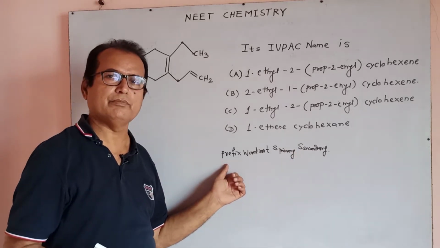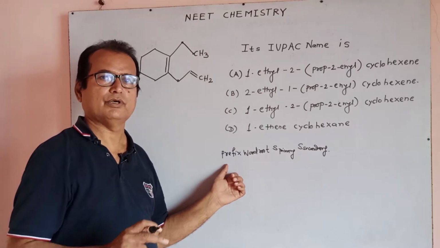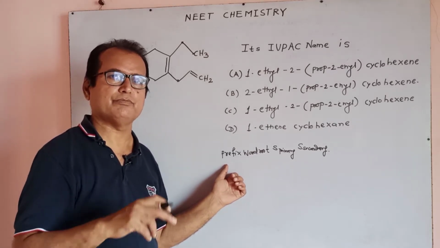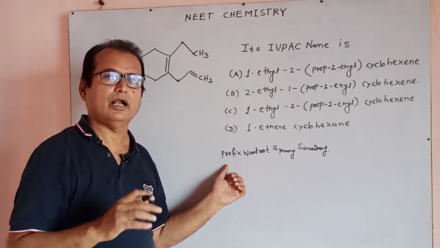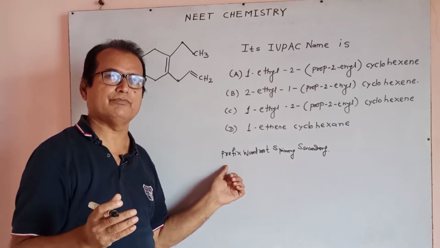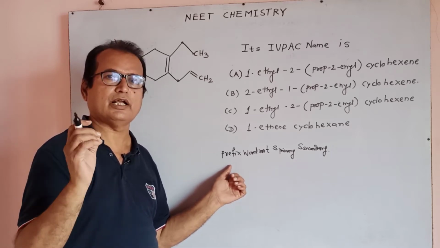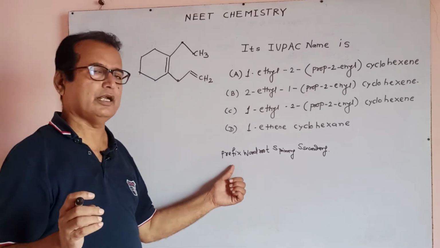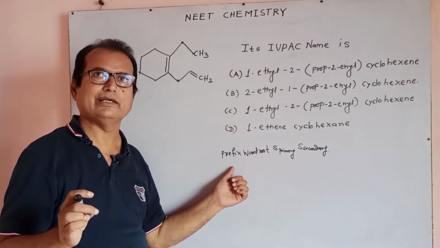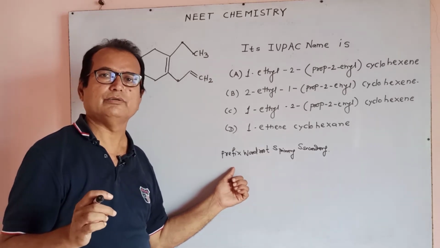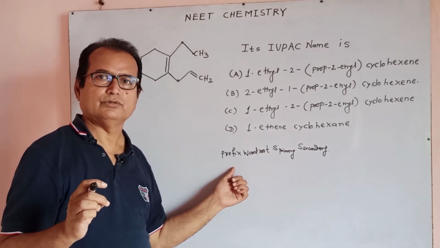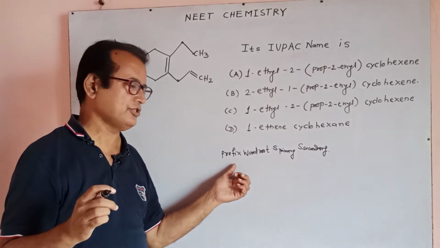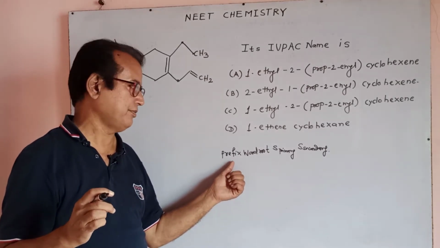Prefix means any branch that is there. You select the perfect type of chain, the perfect type of compound, and other than that, if a branch is there, you must give the lowest locant number to the branch and write a prefix like 2-methyl, 3-methyl. That is, the branch is known as the prefix.